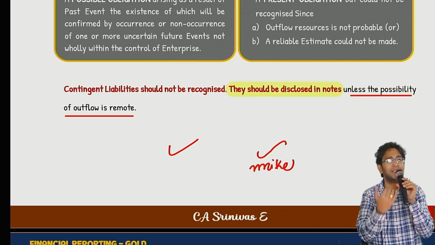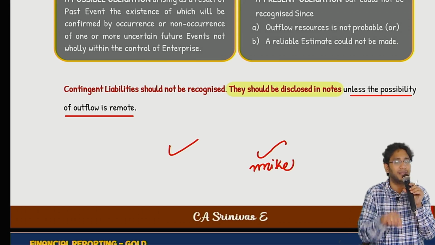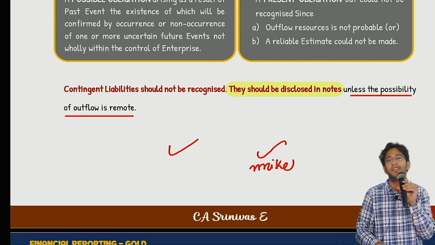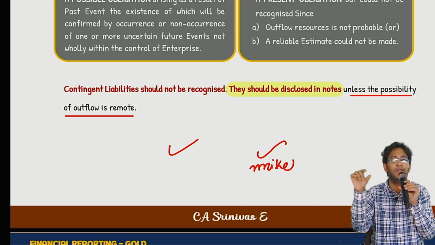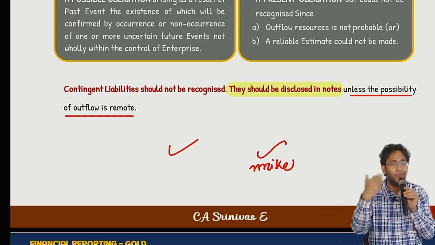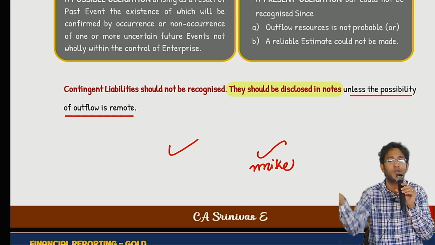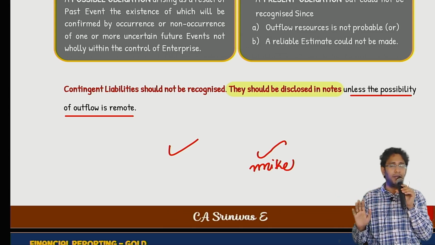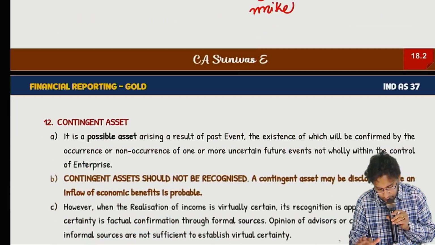Whenever receipt is certain. But when receipt is certain, it is no more a contingent asset. So that's why you should not make any statements like recognize contingent asset when it is virtually certain. A statement itself is self-defeating. When something is virtually certain, it won't be a contingent asset anymore. So don't recognize anything, simply you have to give a disclosure.